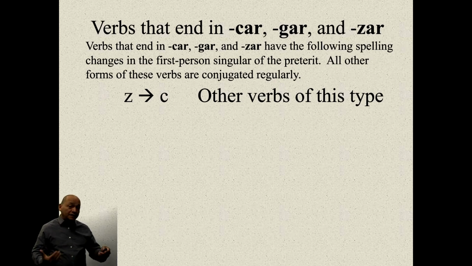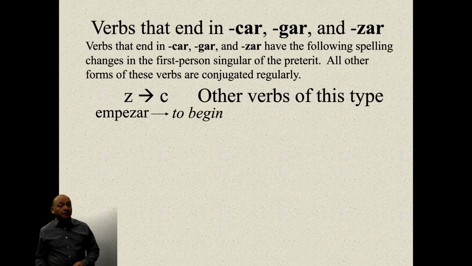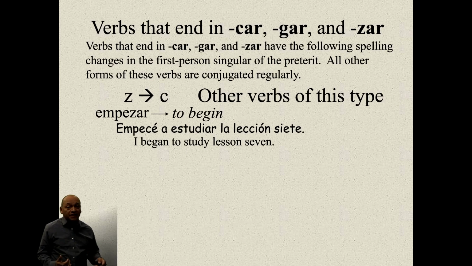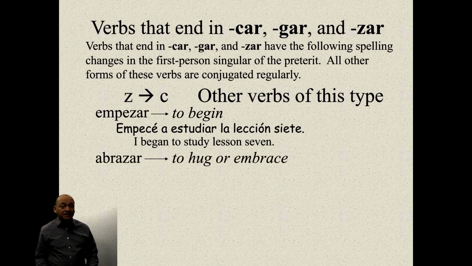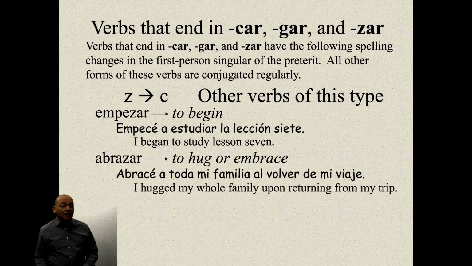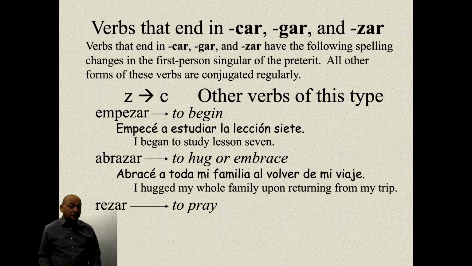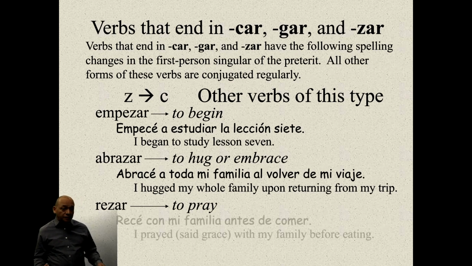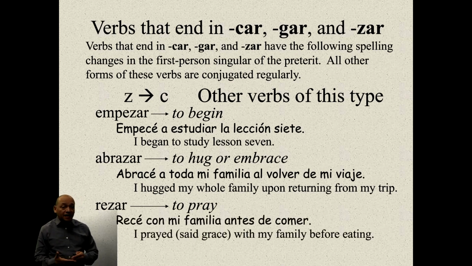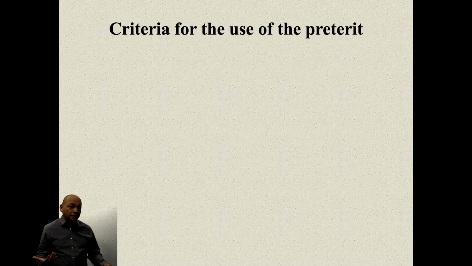Other verbs of this type are empezar: empecé a estudiar; abrazar: abracé a toda mi familia al volver de mi viaje; rezar, to pray, right? Recé con mi familia antes de comer.